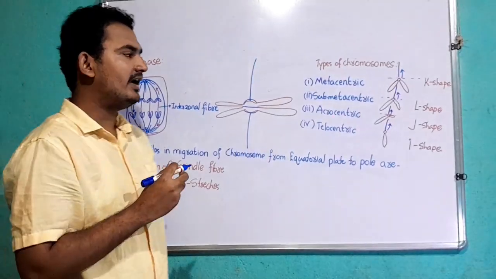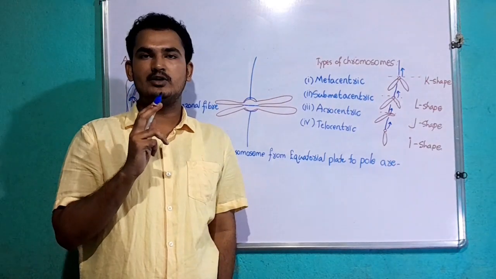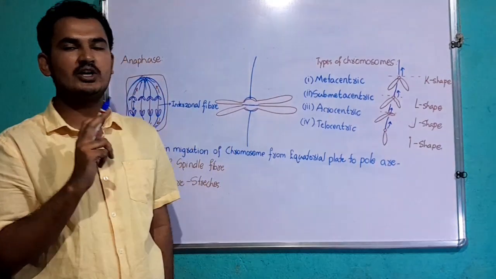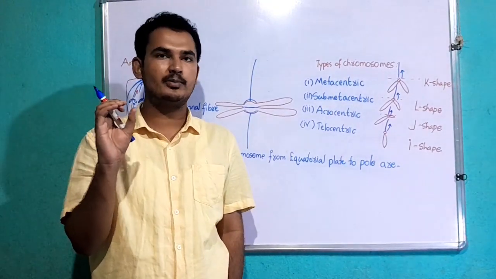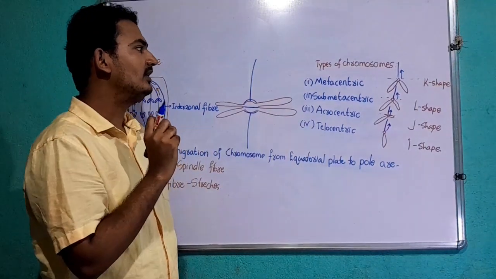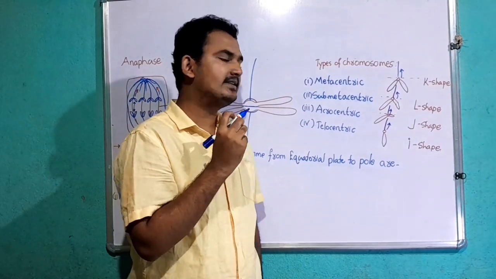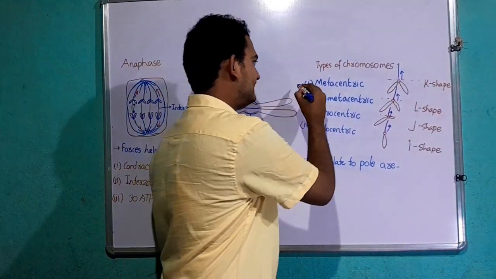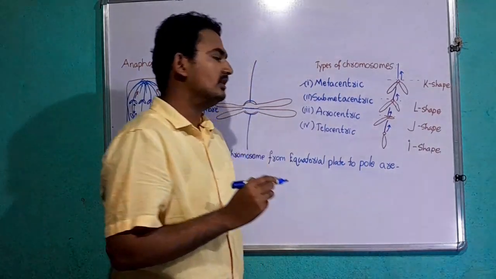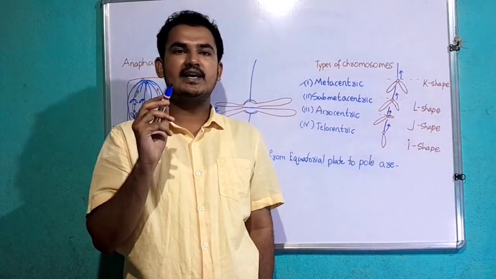As we all know, there are mainly four types of chromosomes based on morphology, that is, based on the position of the centromere in the chromosome. They are metacentric, submetacentric, acrocentric and telocentric chromosomes. In metacentric chromosomes, the centromere is present exactly at the center.